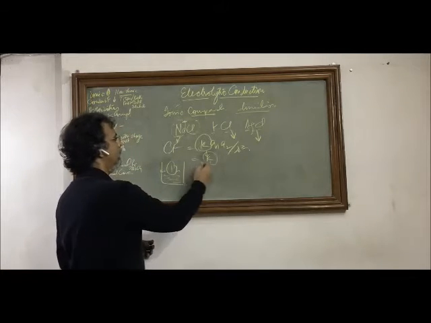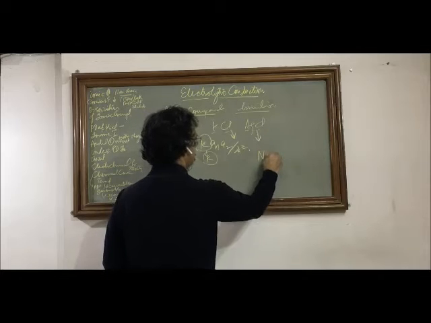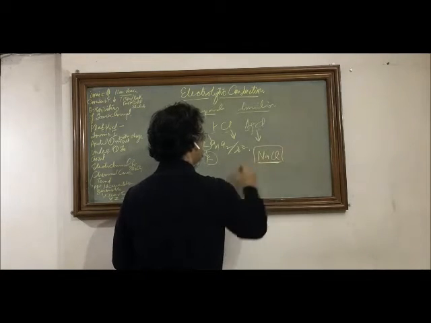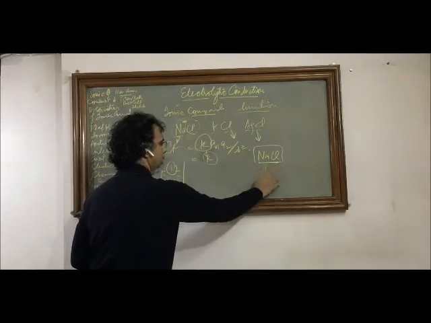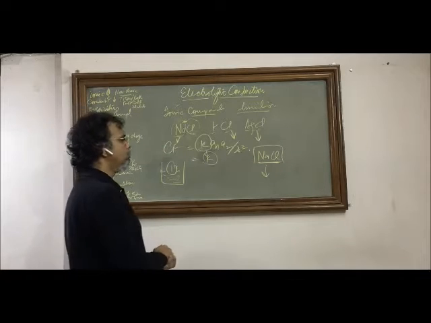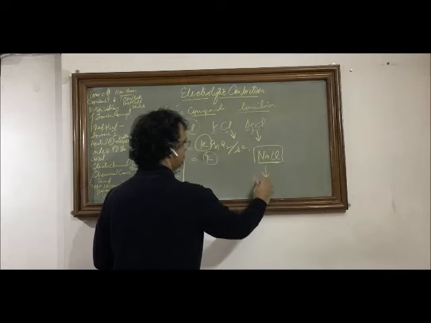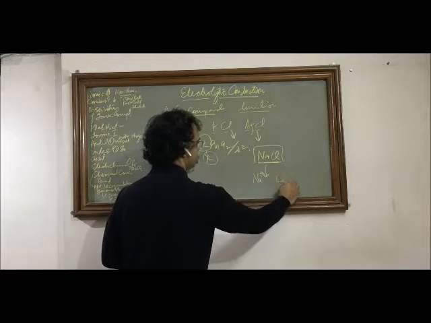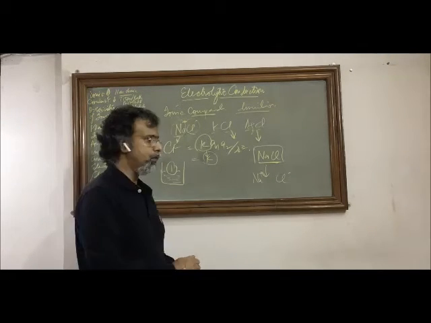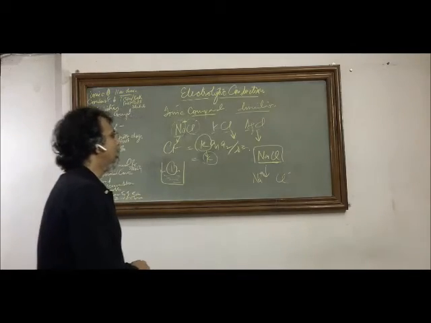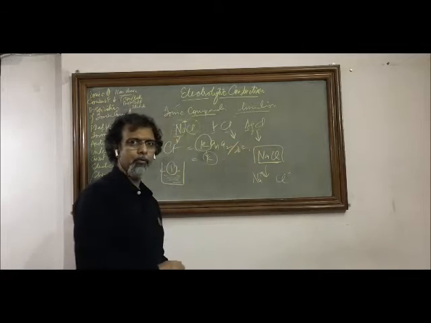So if we have an ionic compound like NaCl, which is a neutral molecule, and we put it in water, the Coulomb's force of attraction that was holding it together will be lesser, and in the water it will break down into its constituent ions, that is sodium positive ion and chloride negative ion. Similar breakdown happens in potassium chloride also, in silver chloride also.